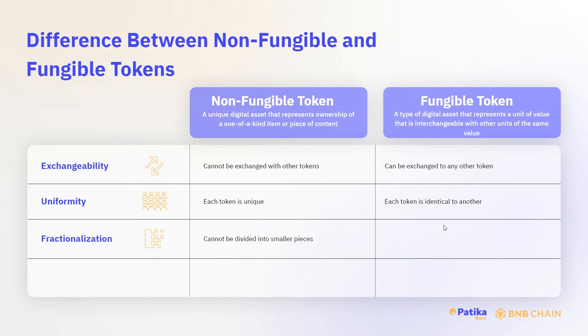Fractionalization. Non-fungible tokens cannot be divided into smaller pieces. Fungible tokens, on the other hand, are divisible into smaller units, and the units do not matter as long as the total stays the same. For an NFT, an example can be a token representing an art piece, and for a fungible token, it can be, for example, Binance USD.